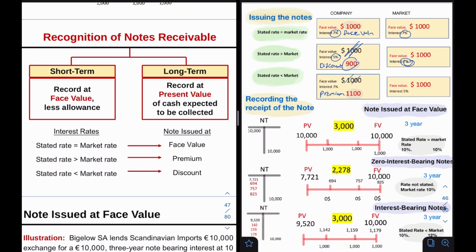Lastly, we have the stated rate being more than the market. We have a note whose interest is more than the market, which is more efficient. So we issue the note at a premium, because everyone would probably want to purchase our note since we are receiving more than the market.